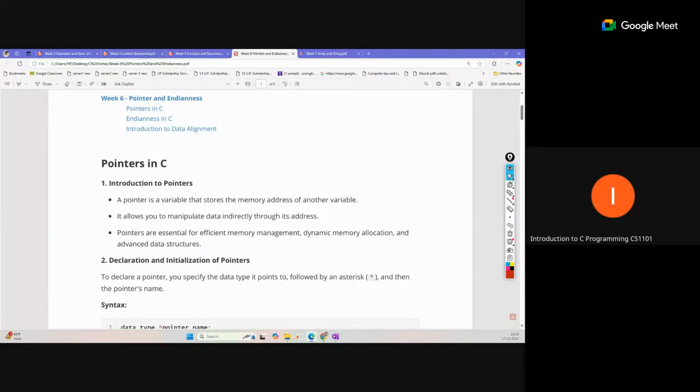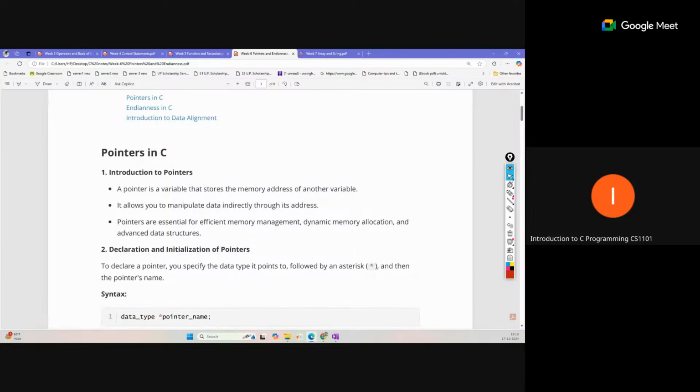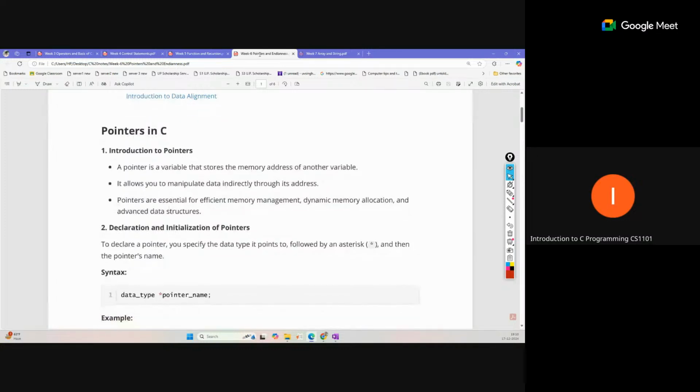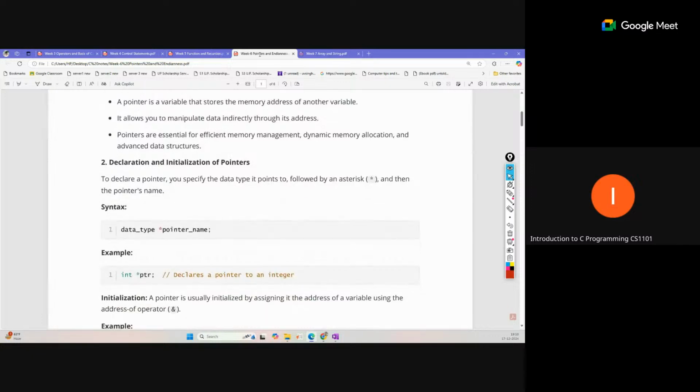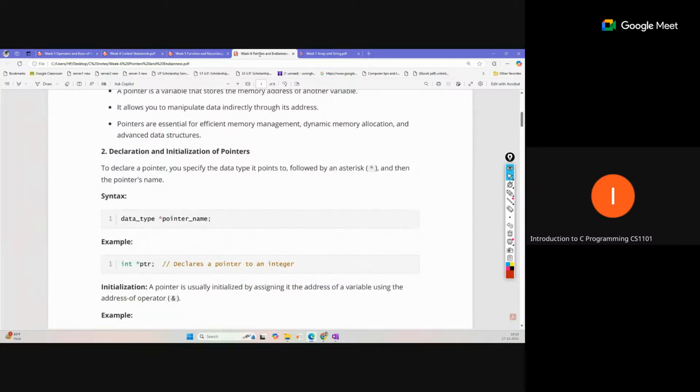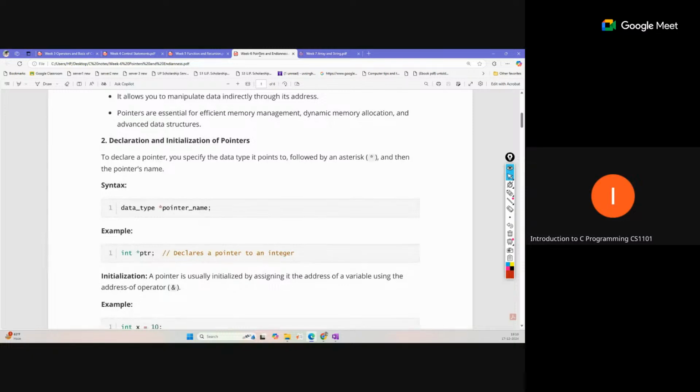So what is a pointer? Basically, a pointer is also a variable. We can give it a name like any variable name, but it is a specific type of variable that contains only a memory address. The declaration is different: we use the asterisk sign before the name to declare it. The data type you define is for the memory location whose address you are storing, that is, what type of data that location actually contains.